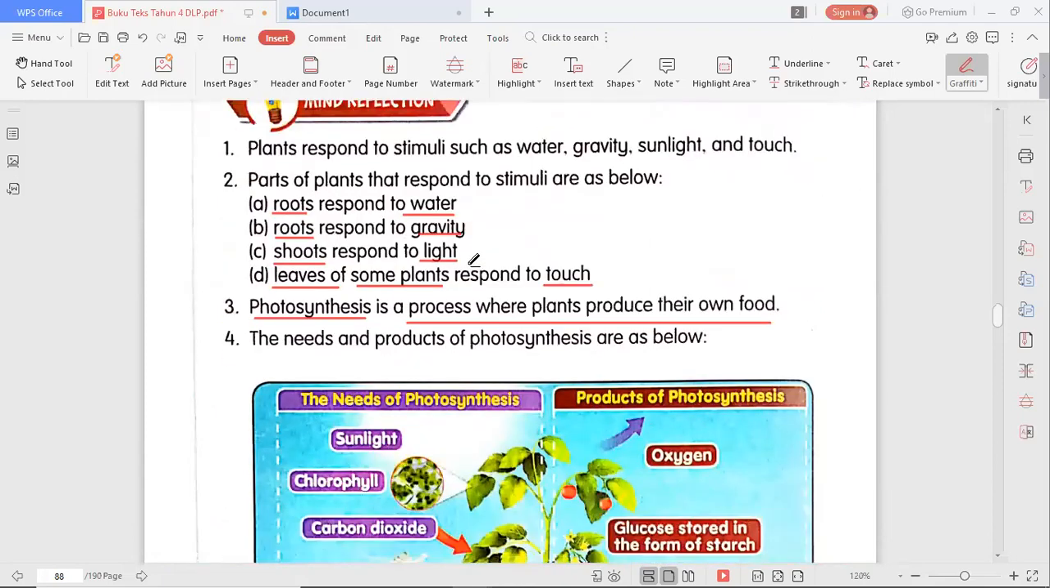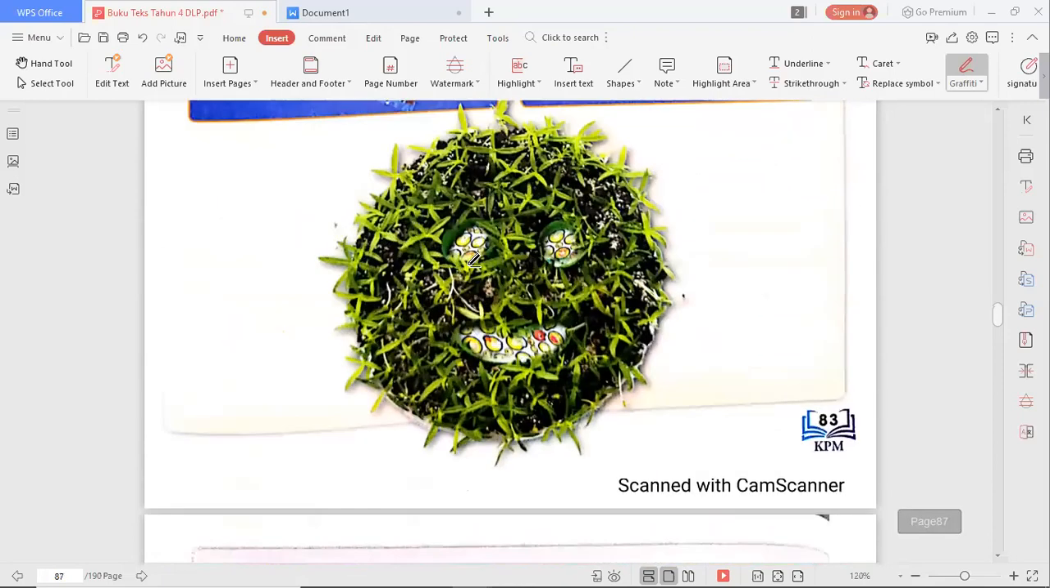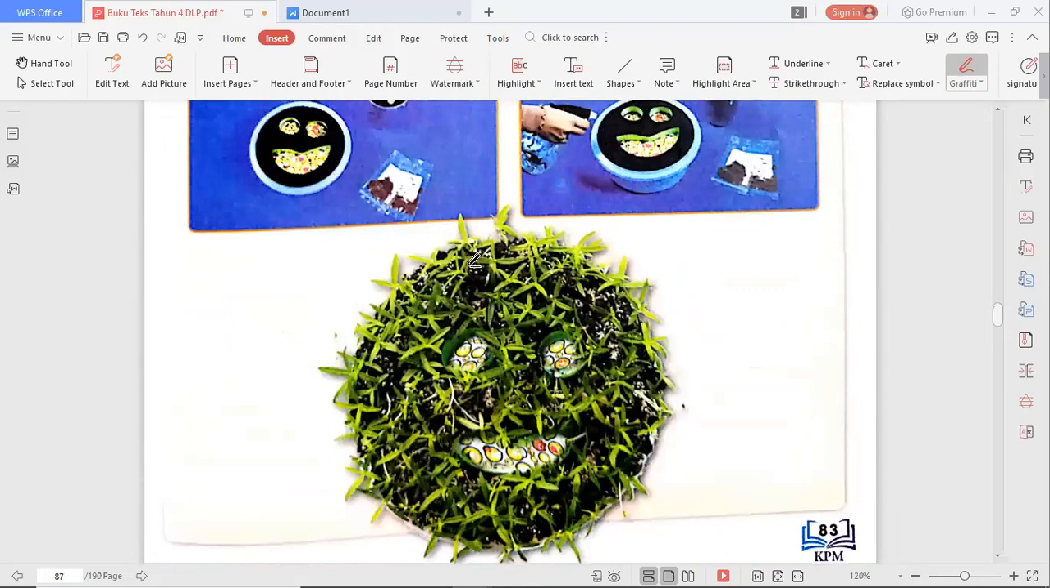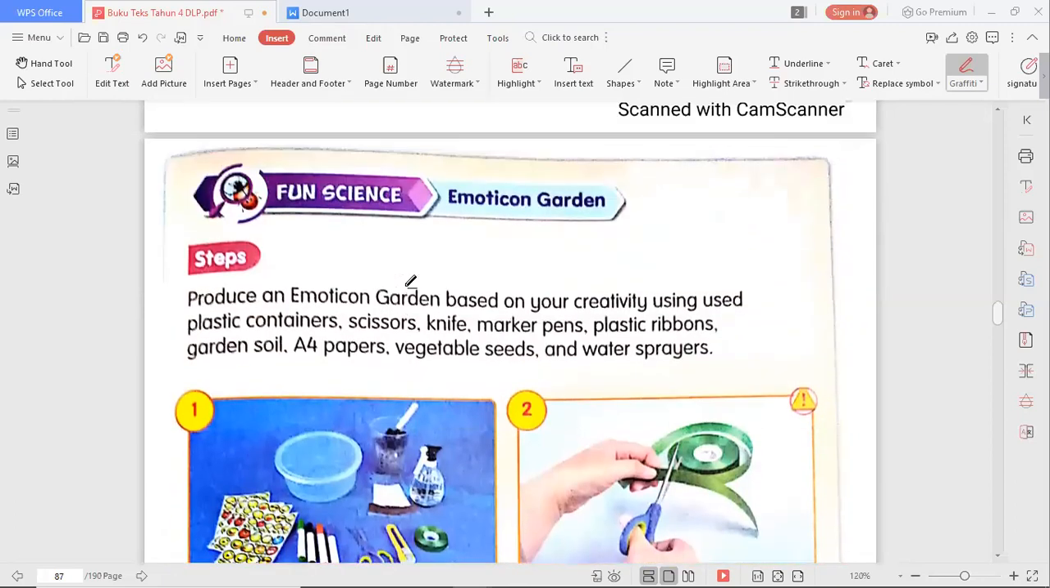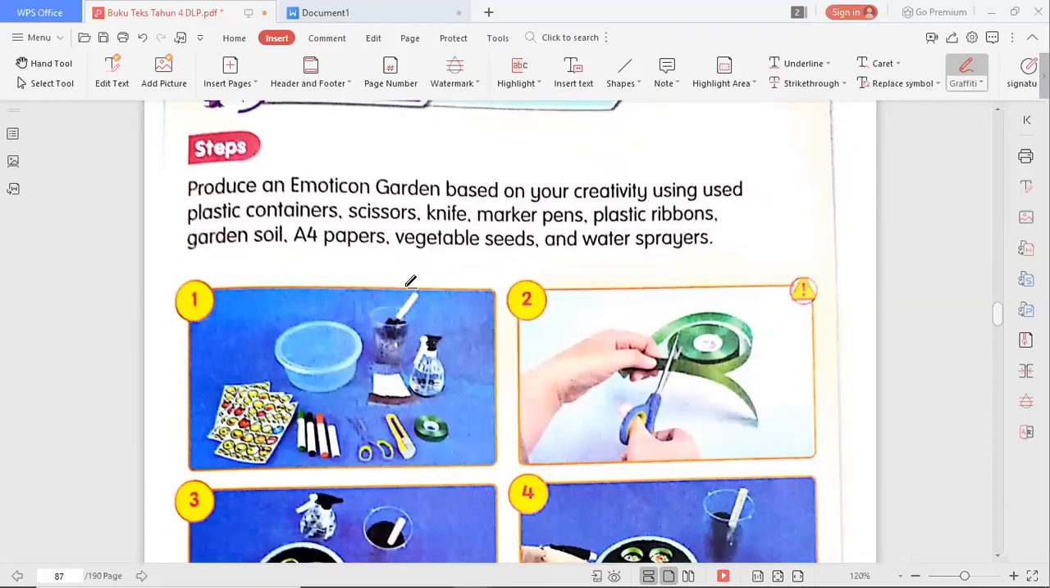So I hope you understand this lesson. Okay, and if you have time, if you have those materials, you can try these fun activities.